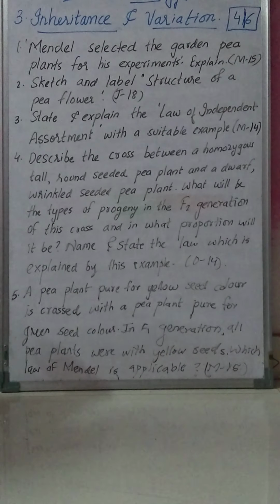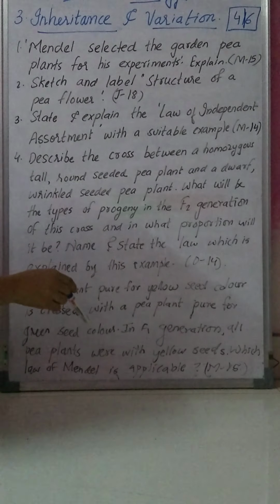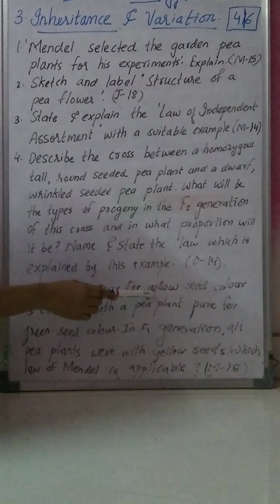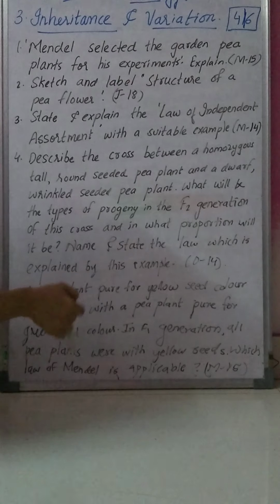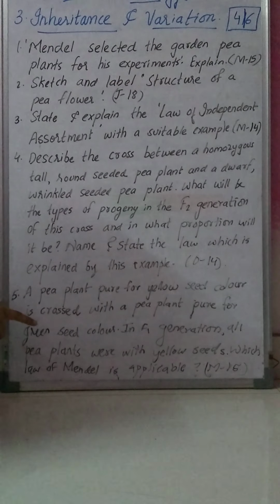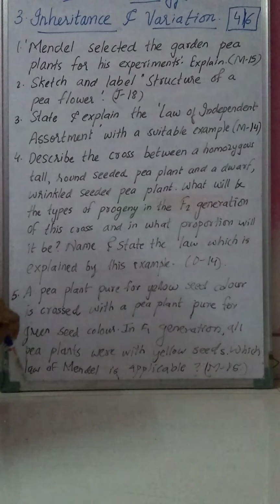This was asked in March 2015. If you read this question twice or thrice, then you will see here only one character is used. That is yellow seed color, which is crossed with green seed color. Single character. So here the law which is applicable is law of dominance. Simple law. You have to first explain this, then you have to write what is the law, that is law of dominance. Very simple question, you can write it easily.